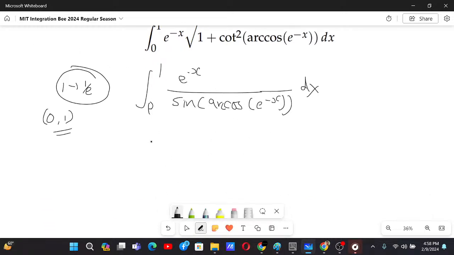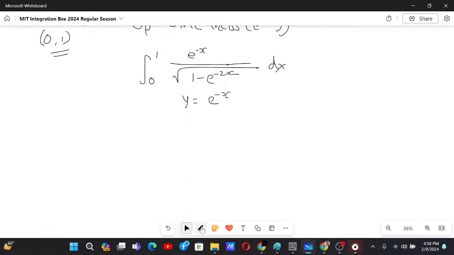We can use that: integral 0 to 1 of e to the power minus x by root under 1 minus e to the power minus 2x dx. Now we make a substitution that y equals e to the power minus x, and that will solve the problem.